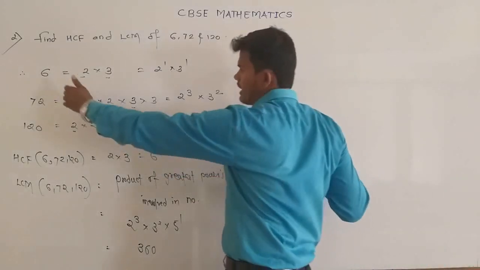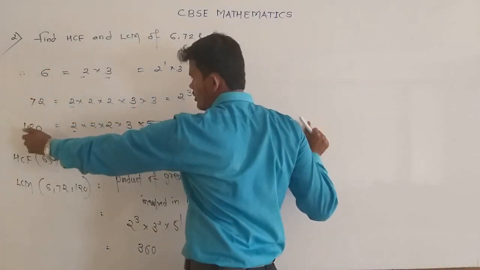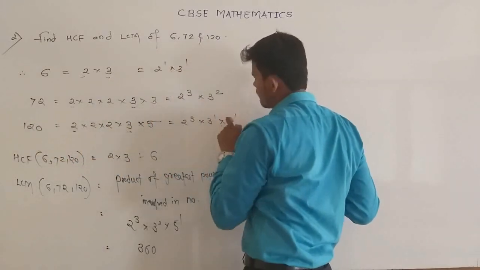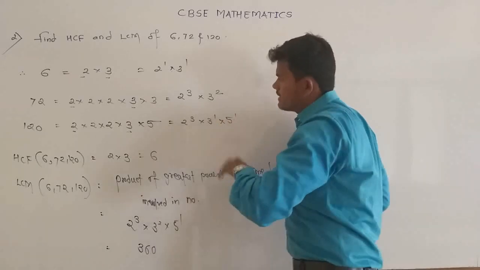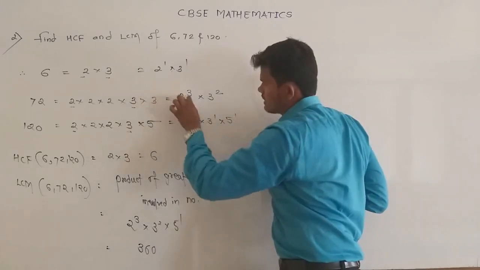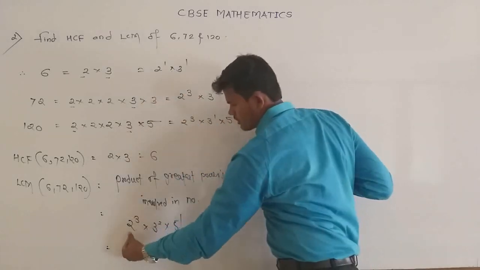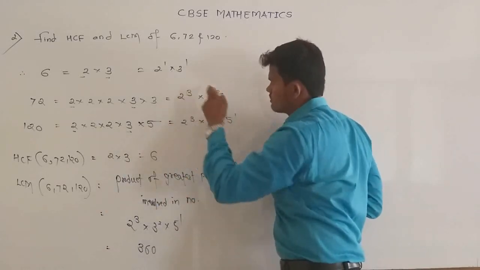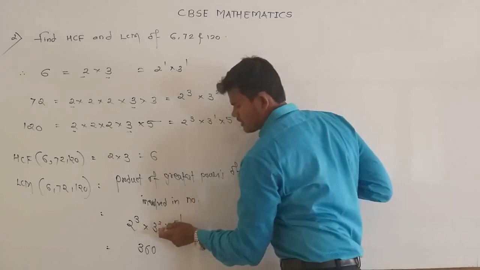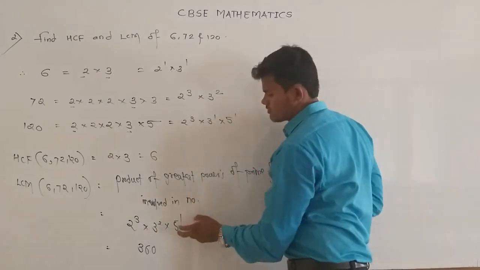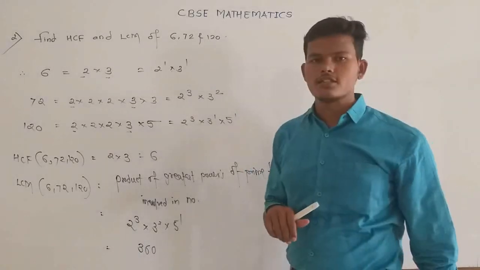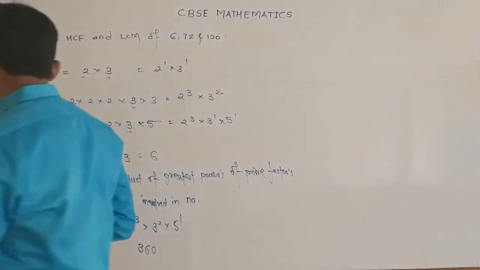So here, to find the LCM of 6, 72 and 120, the prime factors involved are 2, 3 and 5. Write down the greatest power. For 2 the greatest power is 3, so 2 raised to 3. For 3 the highest power is 2, so we write 3 raised to 2, and for 5 the highest power is 1. So multiply it and we get 360. So 360 is the LCM of the three positive integers.